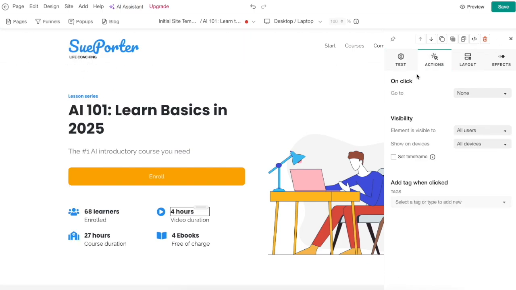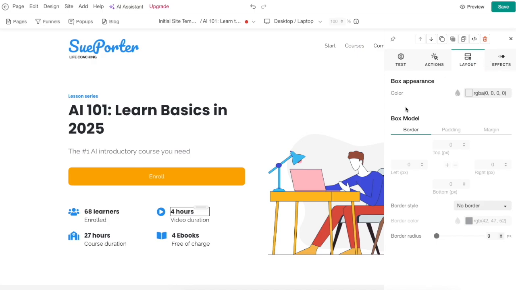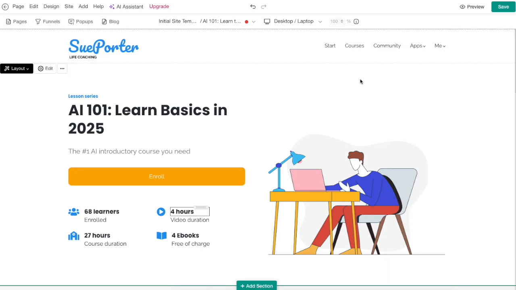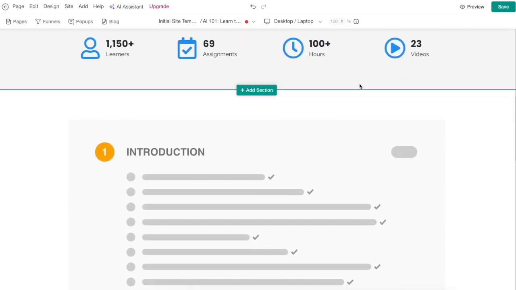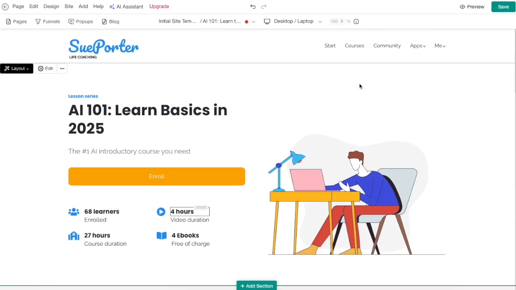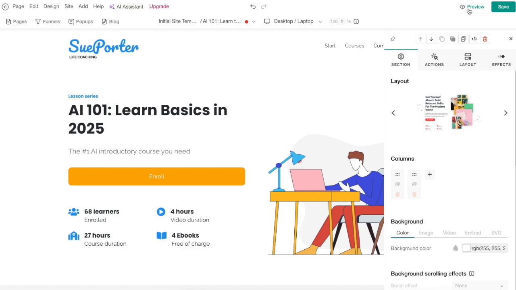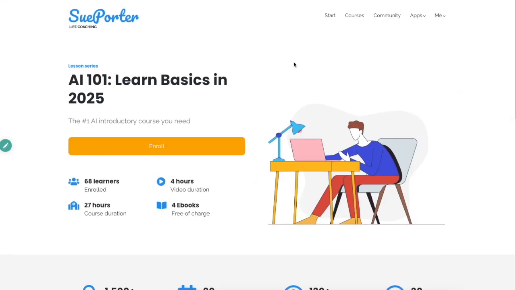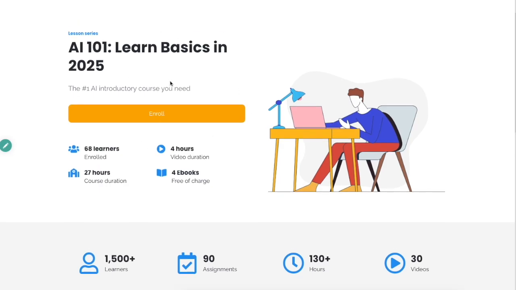Then you have all these actions such as animations, layouts, colors, padding, margin, everything. You can customize absolutely everything. So it's actually funny that this is quite literally a website builder. So this is a proper full-on website creation tool at the same time. Once you've made some changes, you can preview this one as well. And this is what the landing page would look like. And here is, for example, the course that I just created.